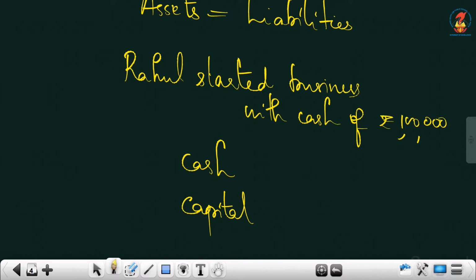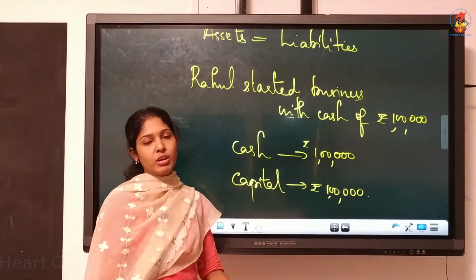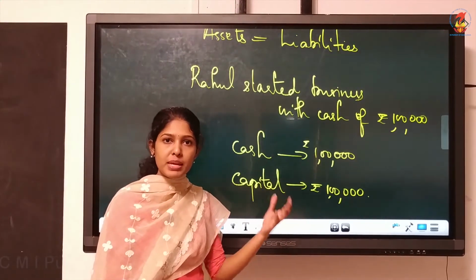So we have two items in this transaction. One is cash, the other is capital. And the amount of these two will be the same, 1 lakh each, because he introduced capital of 1 lakh in the form of cash.